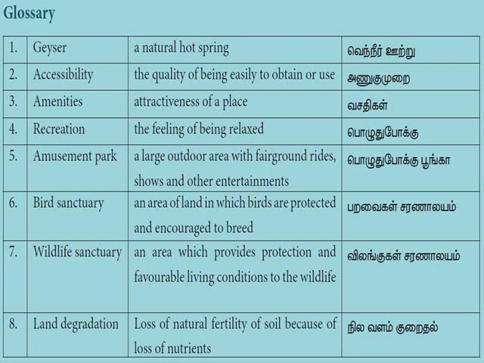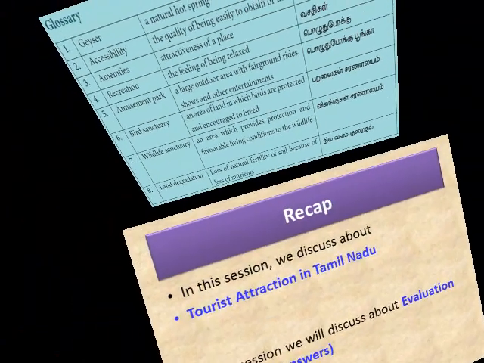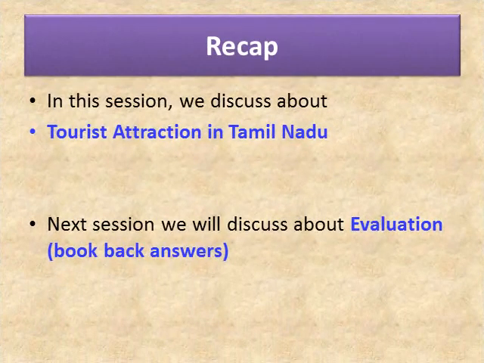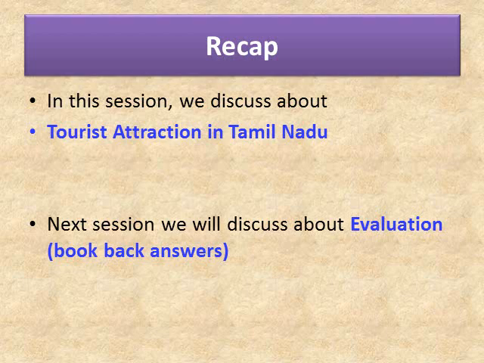Bird sanctuary, an area of land in which birds are protected and encouraged to breed. Wildlife sanctuary, an area which provides protection and favorable living conditions to the wildlife. Land degradation, loss of natural fertility of soil because of loss of nutrients. Before winding up the session, let us have a recap of what we learned in this one.